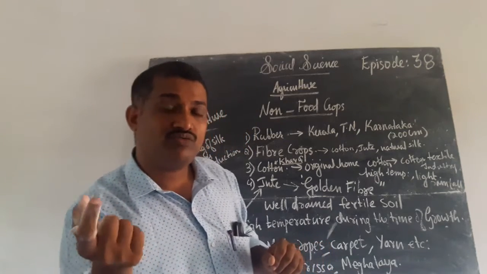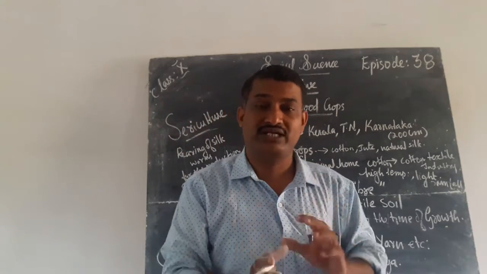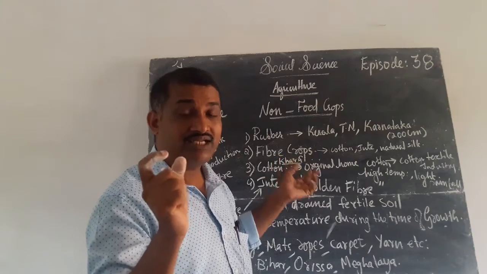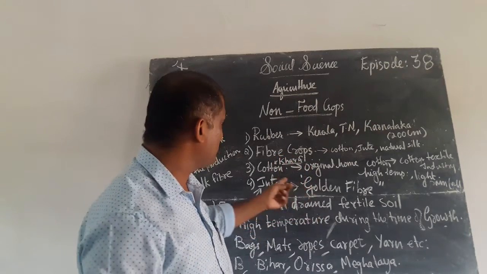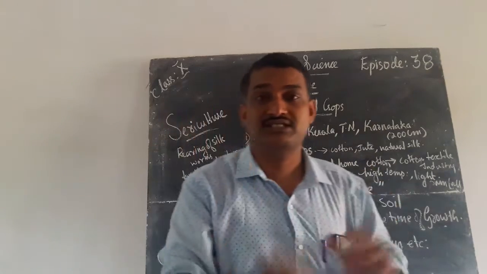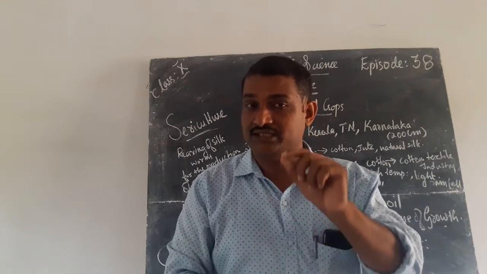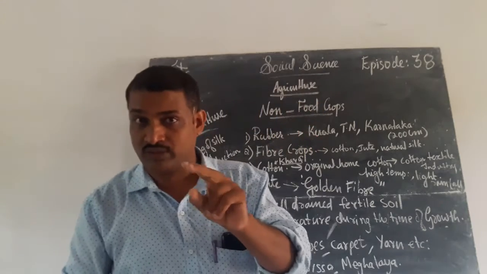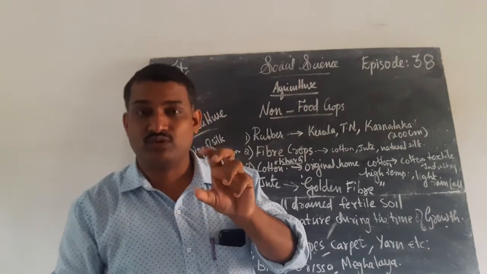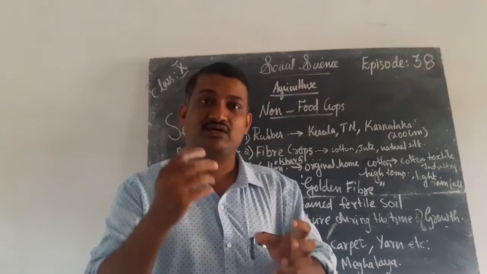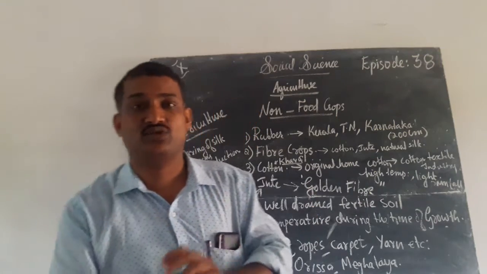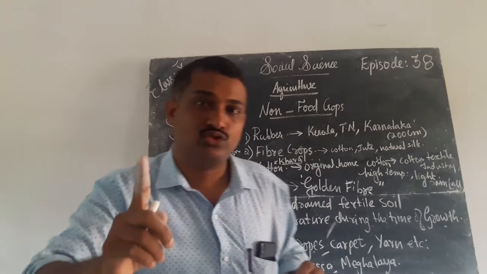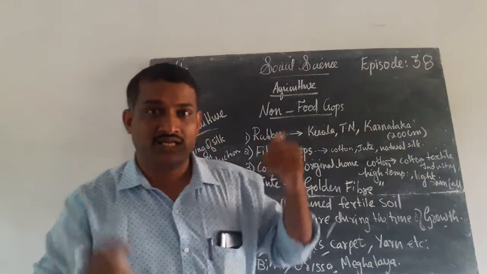India is the original home of cotton. So it is a kharif crop. Once again, this cotton is considered a kharif crop. Second, the original home of cotton is in India, and this cotton is the raw material that is changed in the industries or factories and made into the cotton textile industry. Moreover, cotton is considered a natural fiber.